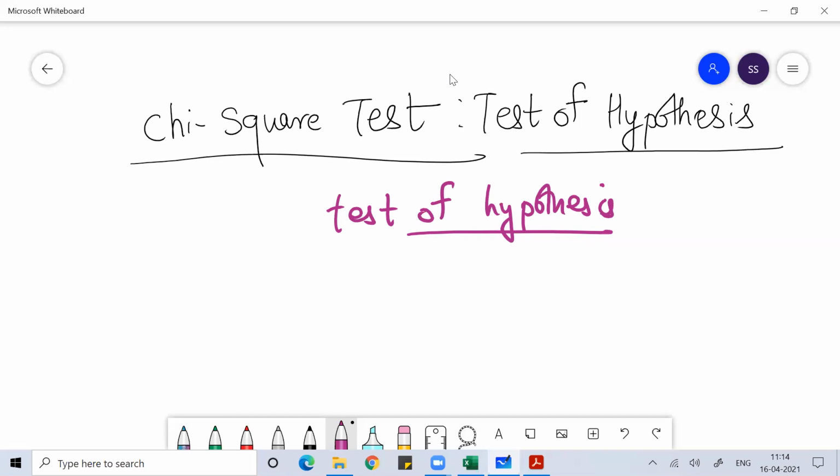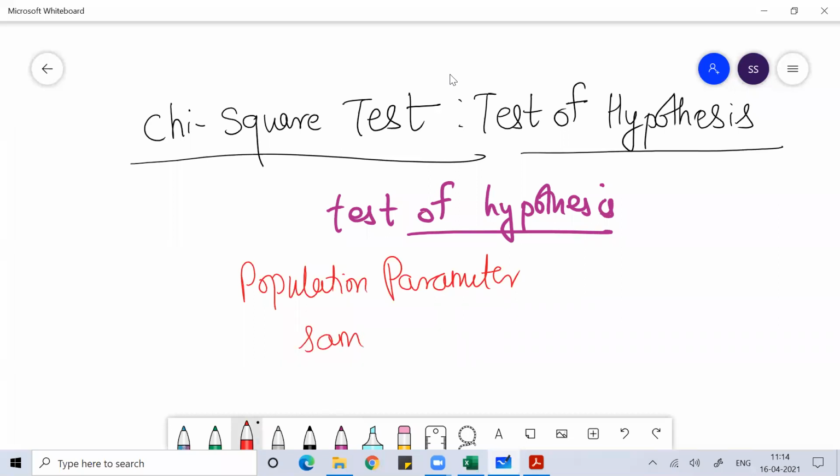There are two terms I'm using here: one term is called population parameter, and the other term is called sample statistics.